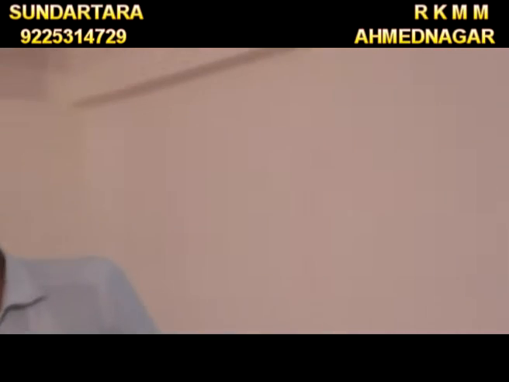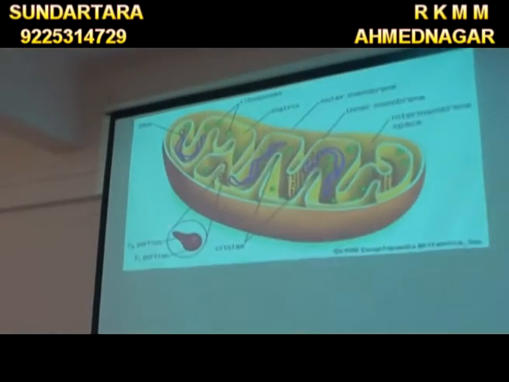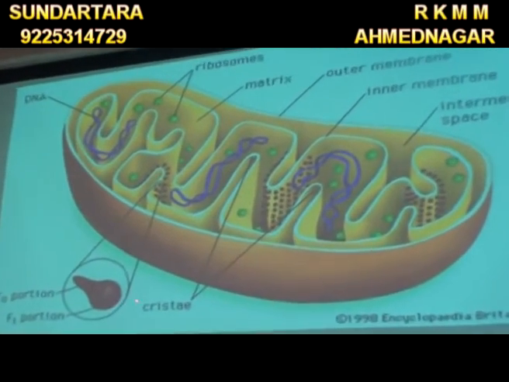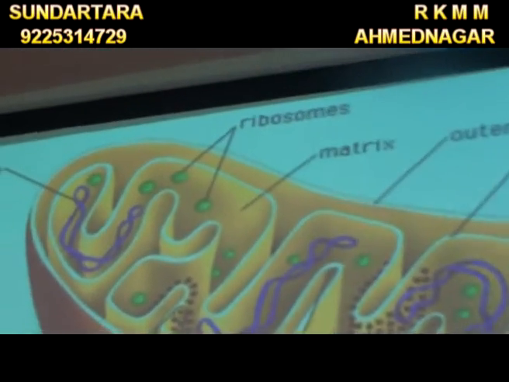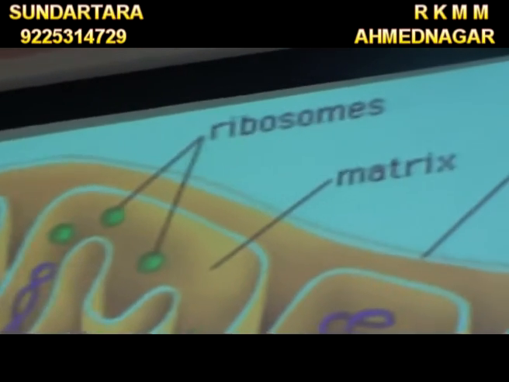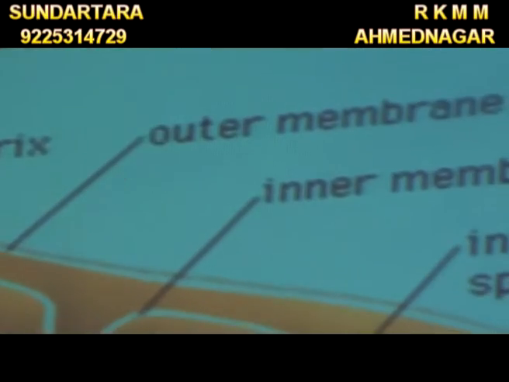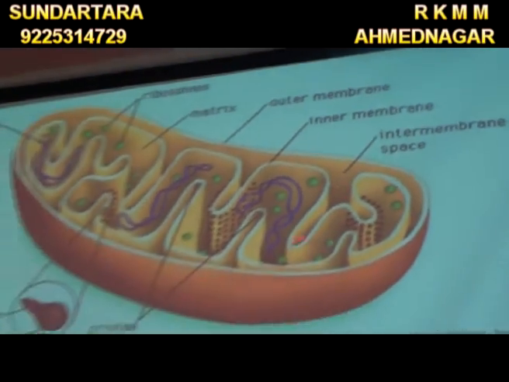Okay, this is the structure of the F1 particle. Then also this is a diagram, and this diagram shows the F1 portion. Here this is the F0 portion and the F1 portion. Okay, and this structure is present inside the mitochondria, on the inner surface of the mitochondria. Then also this is another structure. In this structure, this is the base, then this is the stalk, also called the pedicel, and this is the head. Okay, this is the actual structure of the F1 particle.